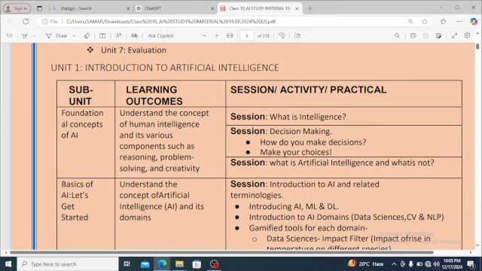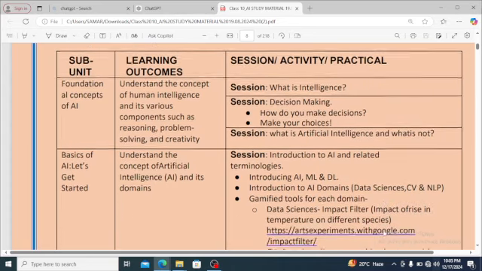Understand the concept of AI and its domains. Now, introduction to AI and related terminology. We will study about AI, machine learning and data science. Introduction to AI domains: data science, CV and NLP, natural language processing. Gamified tools for each domain.